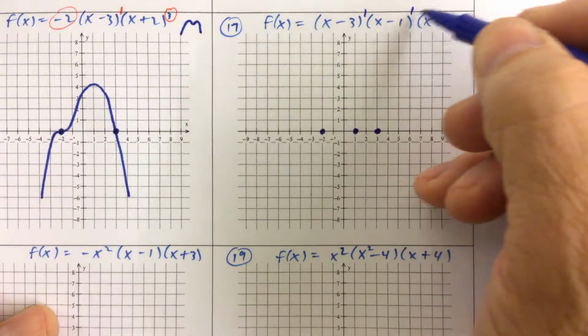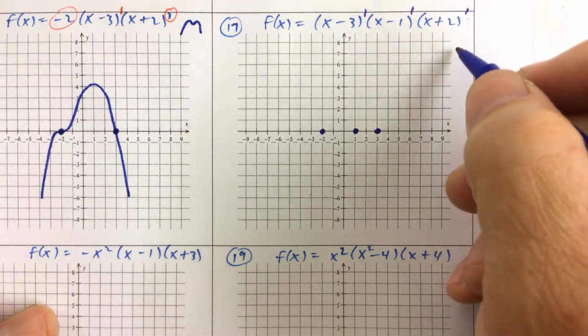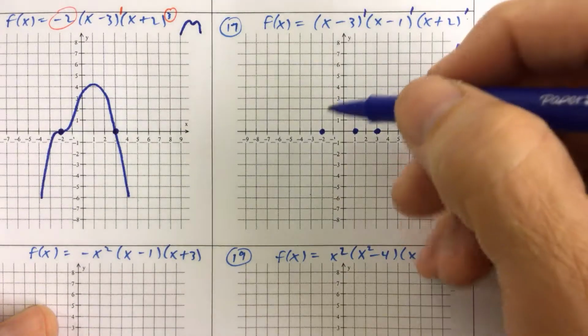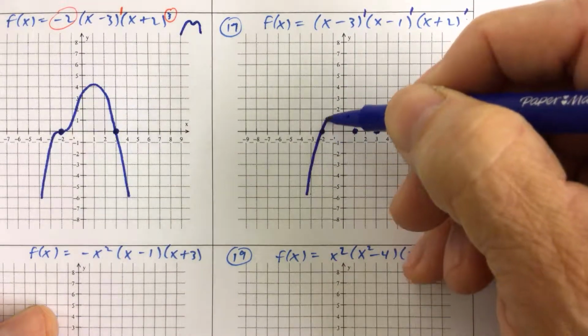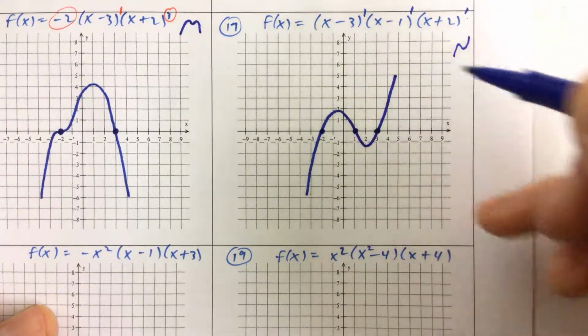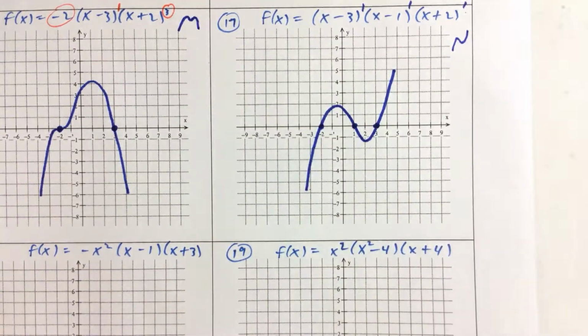We have a multiplicity of 1 for each one, so when we add those 3 numbers up, we get 3. So we have a degree of 3, and the a is positive. So therefore, the graph is going to go up from left to right. We're going to go through the x-axis at negative 2, through the x-axis at 1, and also 3. Then we have the graph looking like what we said it was going to look like.